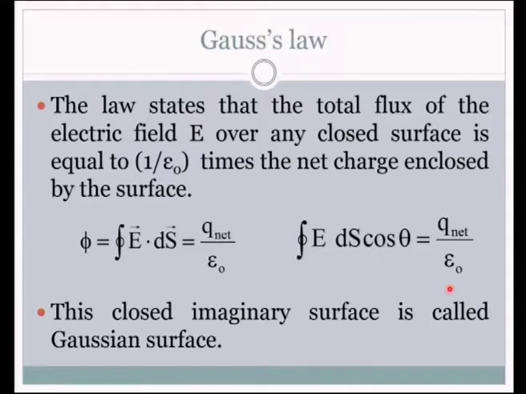Now, what is Gauss law? Let us see the statement for Gauss law. The law states that the total flux of the electric field E over any closed surface is equal to 1 divided by epsilon naught times the net charge enclosed by the surface.